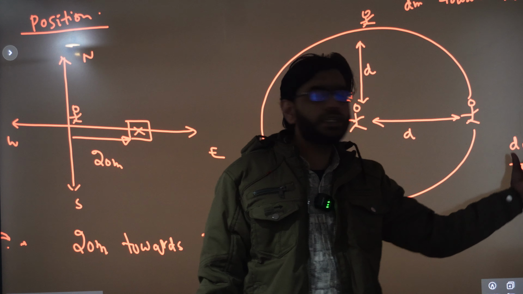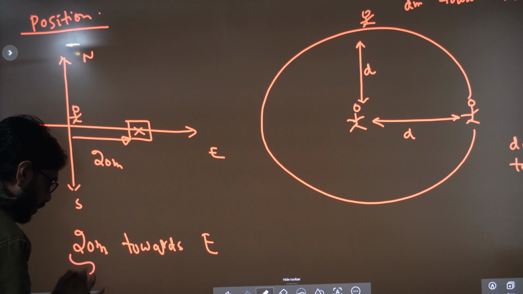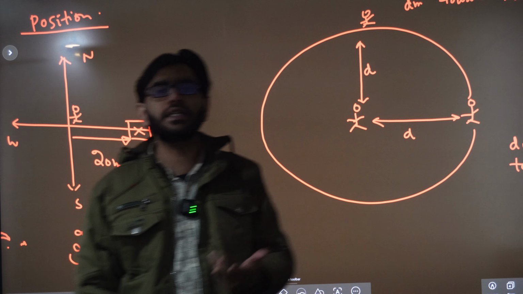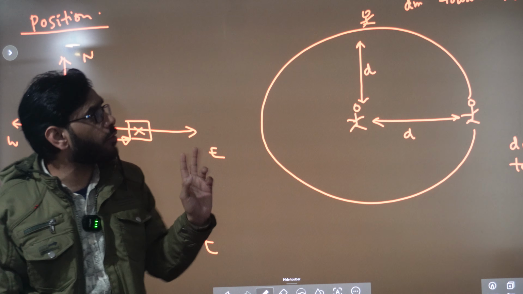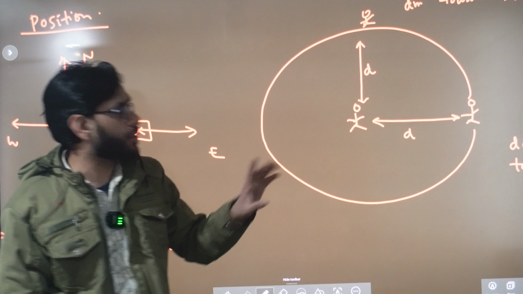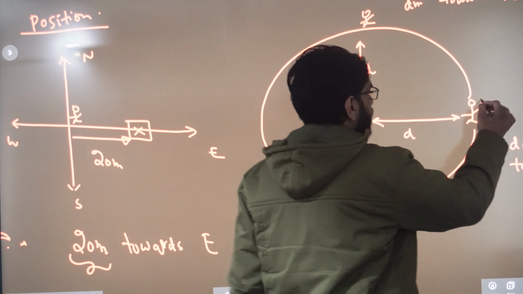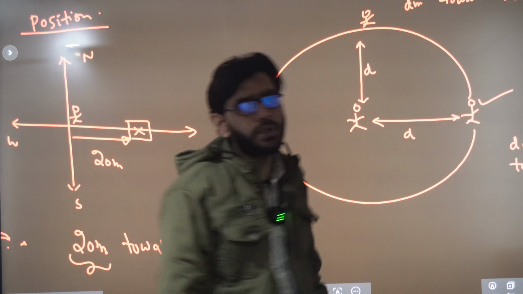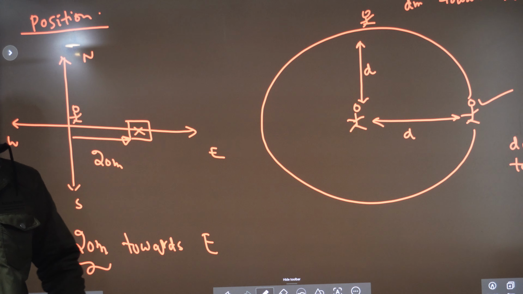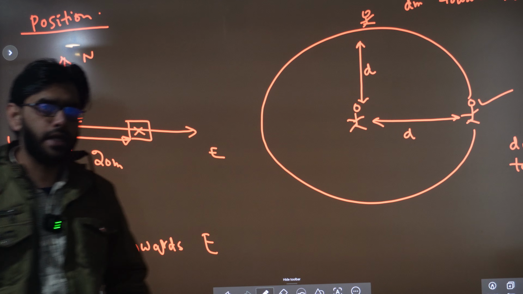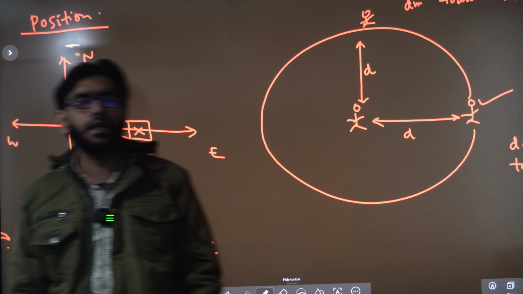So here what is changing? This magnitude is not changing. This 20 meters you can say is not changing. What is changing? Direction is changing. So if position changes, it will be in motion. So here this particle or this person is in motion because its position is changing. Okay, so in this way you can define motion.